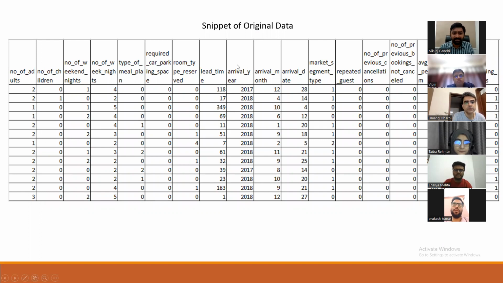As you can see in this dataset, we have lead time and average price per room. Both of these are continuous variables and have a vast range of values. In addition, there is also arrival year, which has two values, 2017 and 2018. So this dataset was for the period of 2 years, from 2017 to 2018.